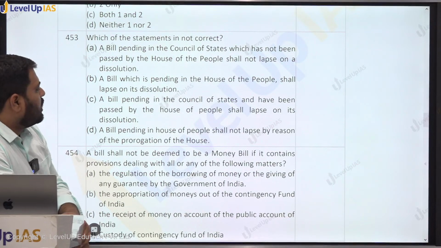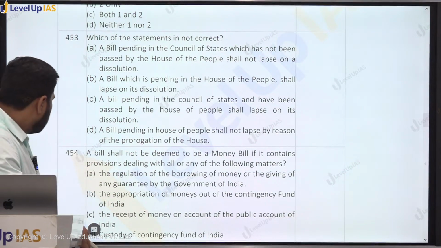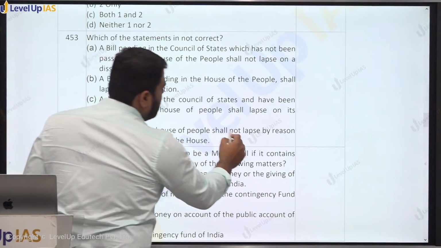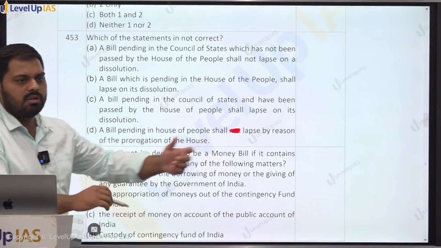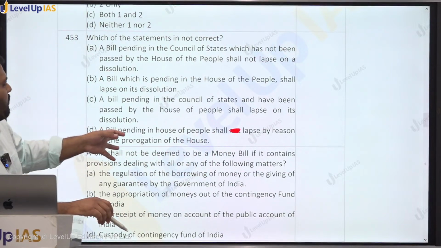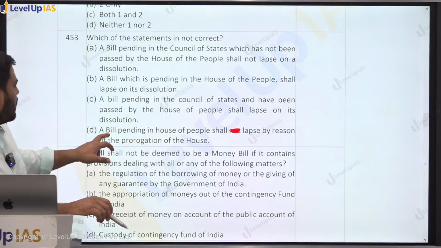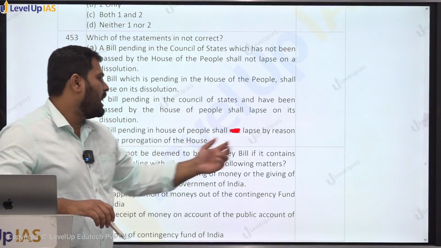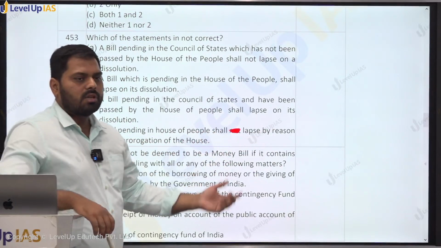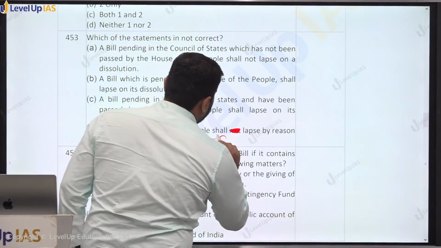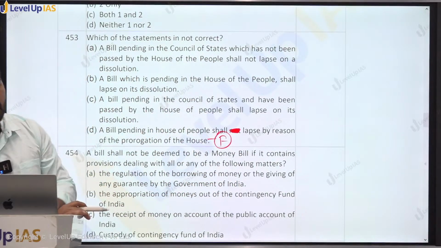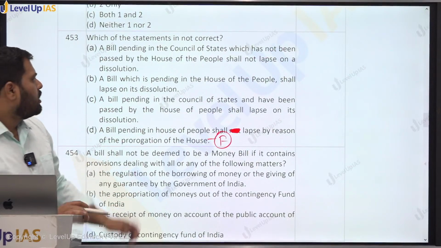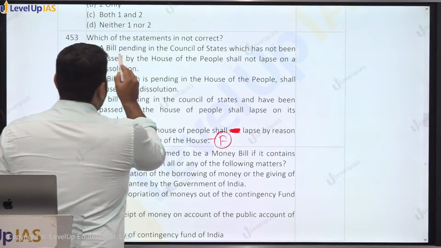Actually, there is a mistake in the statement. It was thought to be shall lapse by the reason of prorogation. So if we read the statement like this, a bill pending in the House of People shall lapse by the reason of prorogation of the House, then this statement will be false, right? Otherwise, the bill shall not lapse on the prorogation of the House, right?